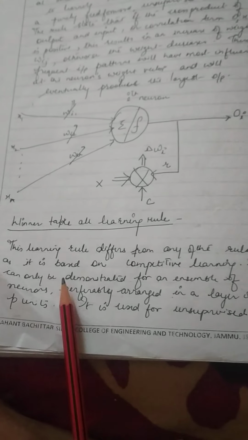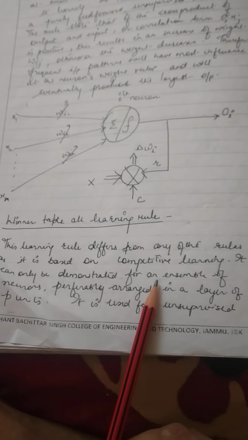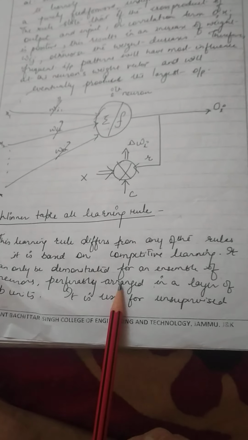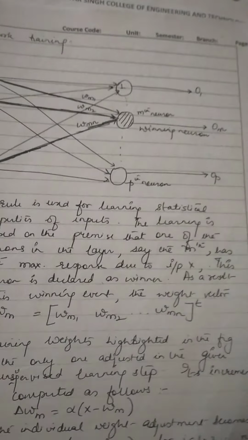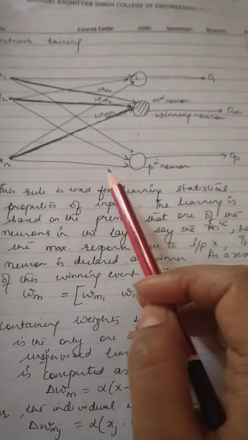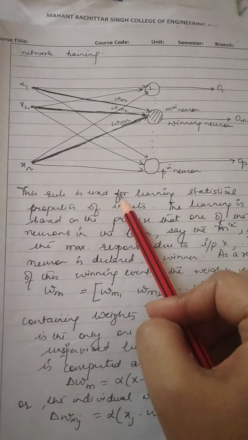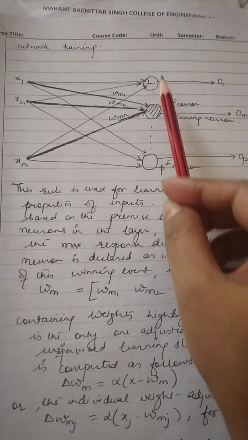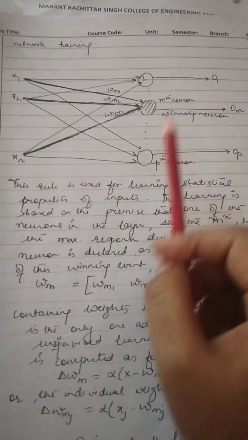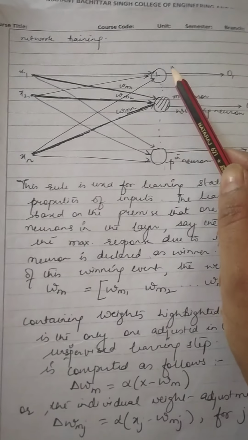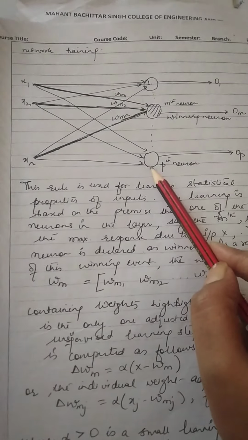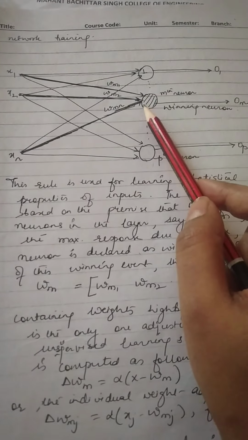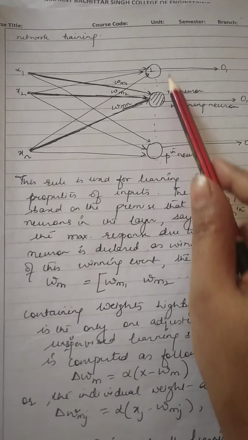Now, it can also be demonstrated for a group of neurons arranged in a layer. If we see this diagram, it is an unsupervised learning. In this, we have a layer of neurons. Instead of having a single neuron, we have different neurons starting from one neuron to the pth neuron. So 1, 2, 3 up to p neurons, we have a layer.